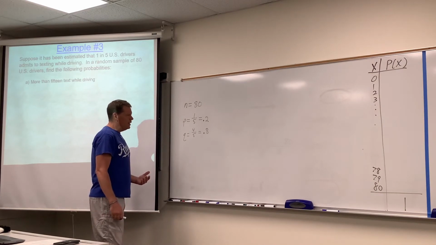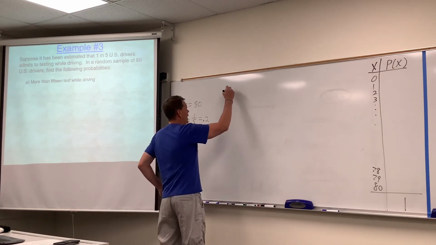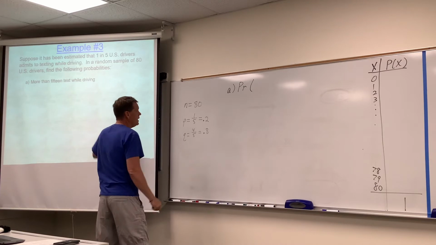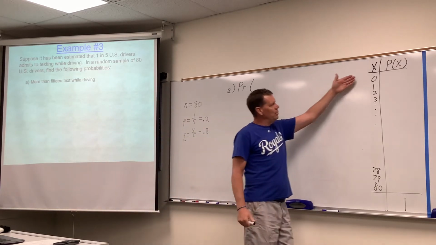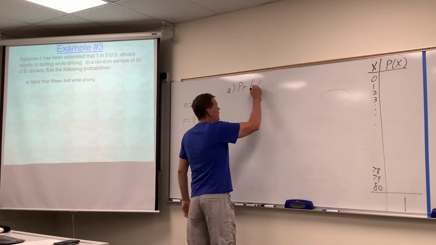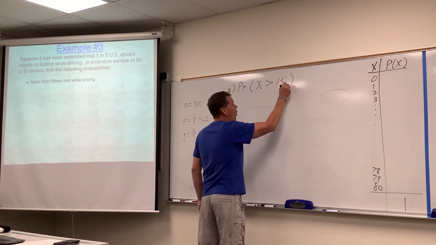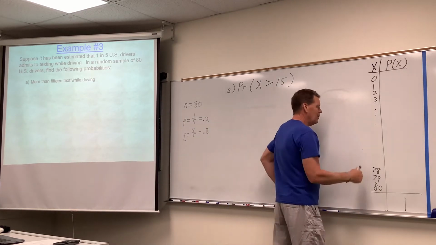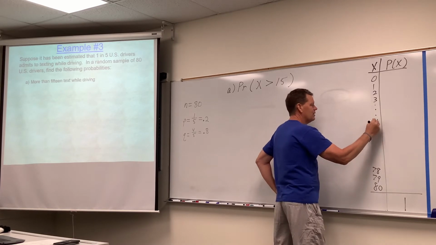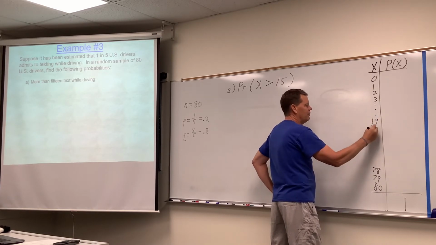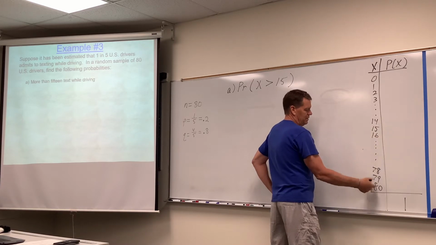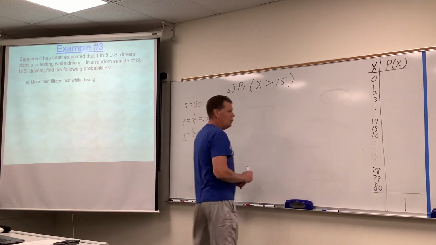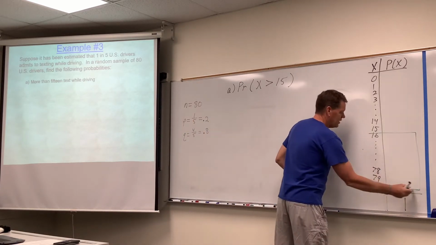So we're doing part A here now, and it says, what's the probability that of those 80 drivers, more than 15 of them text while driving? So in this list of numbers from 0 to 80, wouldn't that be all the x's that are greater than 15? More than 15, right? Now, again, I want you to see the overview here. So wouldn't that be 0, 1, 2, 3, 4, dot, dot, dot, 14, 15, 16, dot, dot, dot, 78, 79, 80? More than 15 would be all these numbers from 16 on up, wouldn't it?